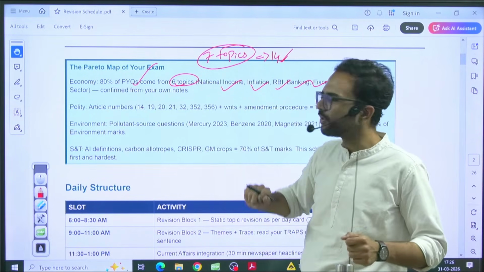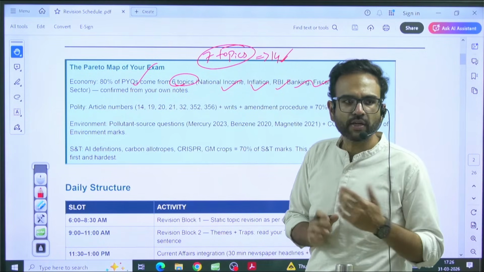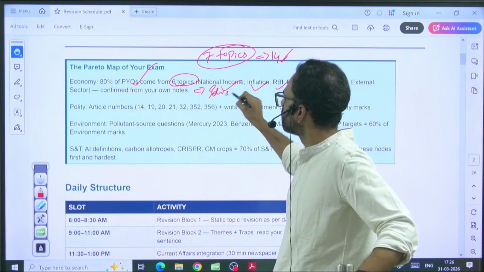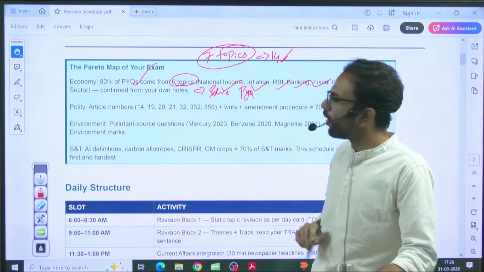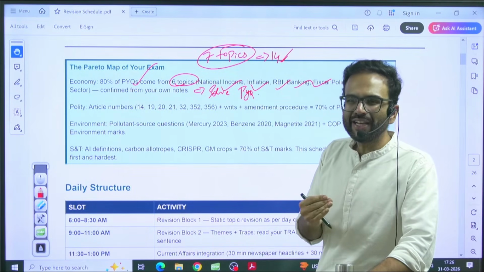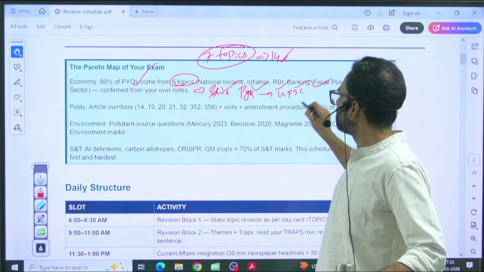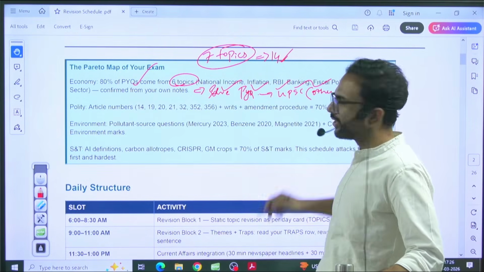Easiest area is economy, provided you already studied it and revised it once. This is a topic where you have to solve questions. Again, when I'm saying solve questions, again, PYQs only. Once PYQs are done, if you are feeling that you are weak in this area, go towards other UPSC exams like CAPF, CDS, etc.